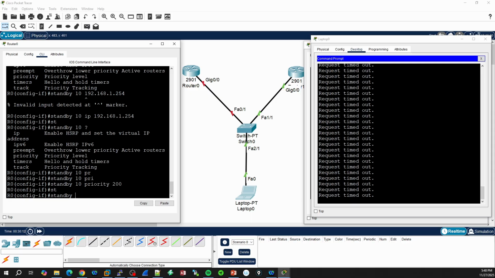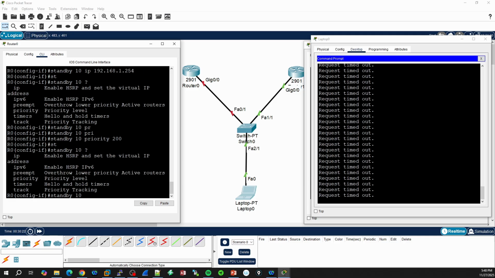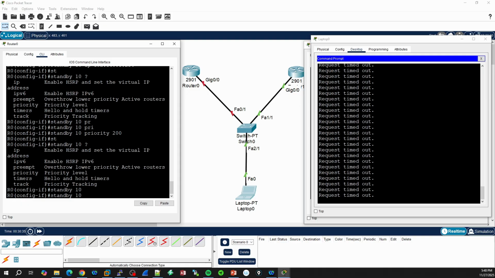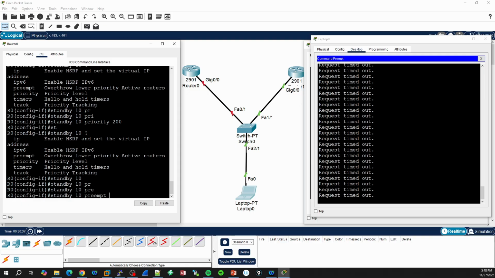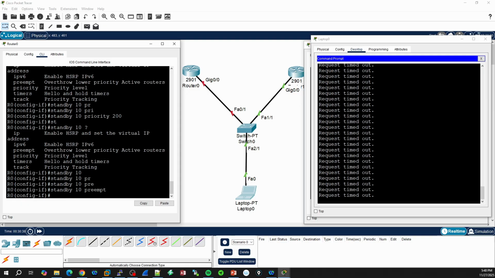Then, before we check what we did with our configurations, we're going to use another important command, or another important terminology, which is preemption, which means overthrow lower priority active routers. As we talked already, if this one goes down and preemption is not enabled, which it isn't by default, then we're going to have problems. So we need to enable this one, preempt, and here we go. So we have some commands to see what is happening.